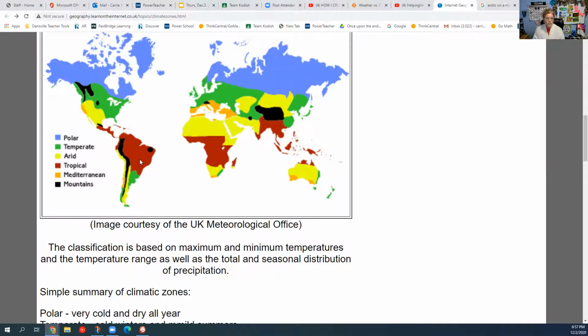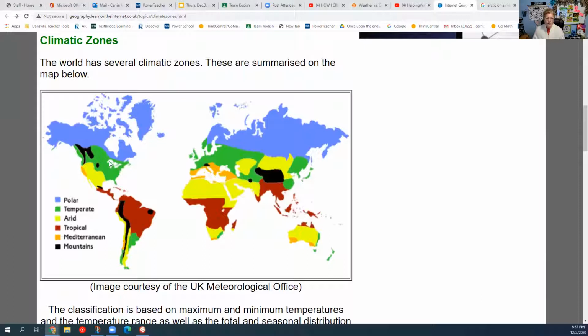So why would we want to know this if we were traveling? Well, if I'm here in my wonderful Great Lakes state, and I would like to travel somewhere, let's say in Australia, and if I'm in green, that means I'm having all seasons. And so I check the season I'm in, and then, oh, but I'd really like to go to Australia. So I fly over here. Well, over here, it looks like it's going to be hot and dry. Perfect. I would like hot and dry right now. So I could travel over there, and that would tell me what to bring and what to wear and what to pack. So obviously I wouldn't bring my sweaters and my winter jacket. So it's important to know where in the world you are going to travel.